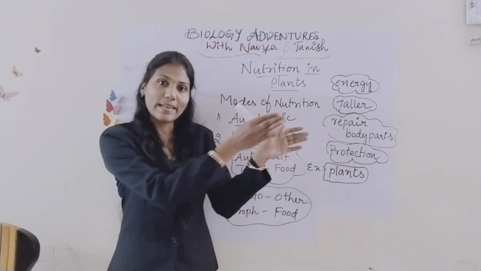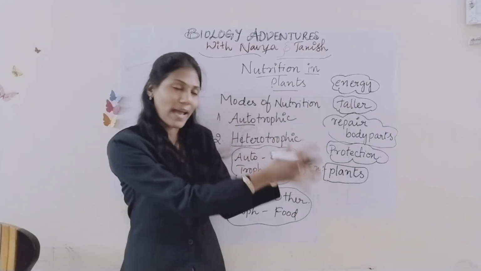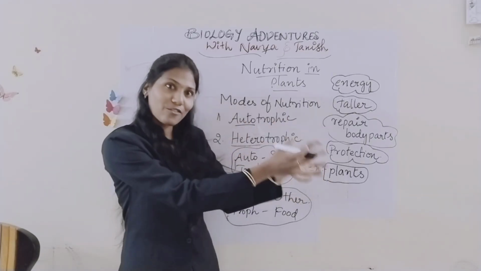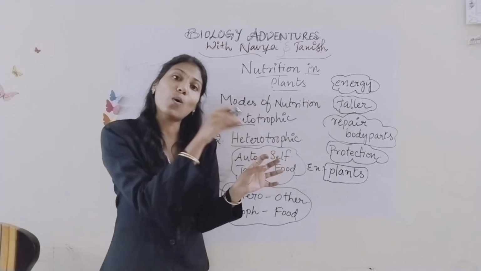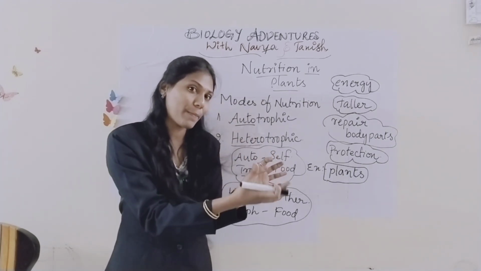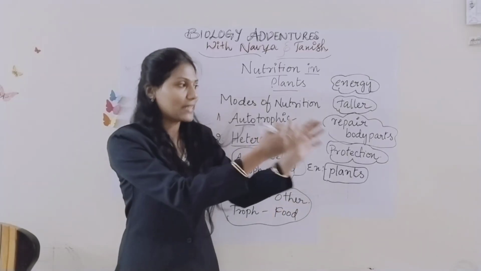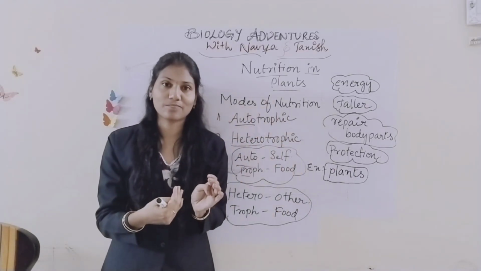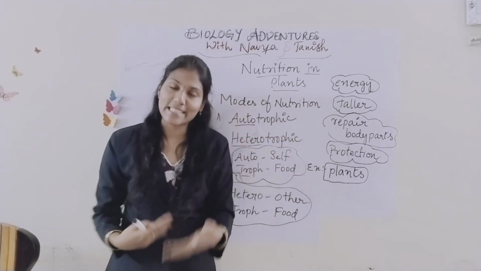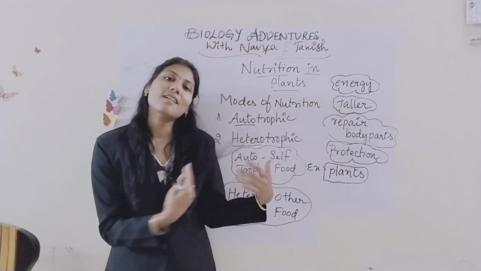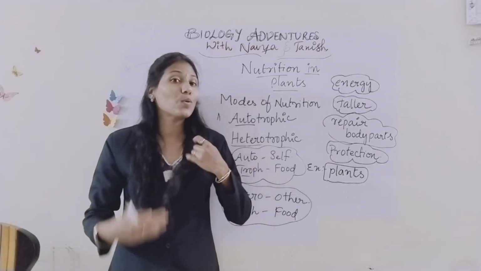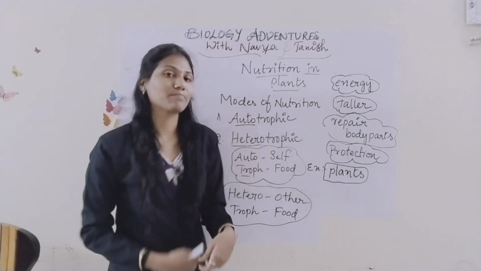The plants have already prepared all the carbohydrates, proteins, everything, so we take that, digest it, and use it for our energy. So we are depending on plants.